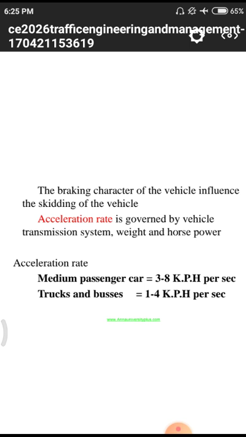Cars are of low volume, and trucks and buses have a huge amount of volume and weight, so buses have less acceleration and cars have more acceleration. Why? Because their size is less, and size is directly proportional to weight, so automatically the acceleration is high.